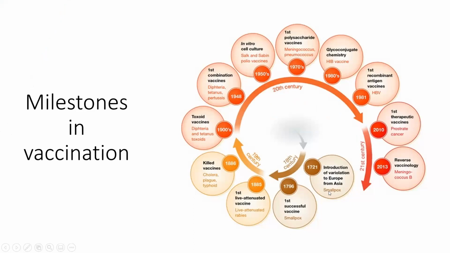These are the several milestones that have been achieved since the process of vaccination started in 1721 with the introduction of smallpox. Then the first successful vaccine was in 1796. Later on, the first combination vaccine was given in 1948, with the first polysaccharide vaccine in 1970, going on to the first recombinant vaccine in 1981 and the reverse vaccinology of meningococcus B in 2013.